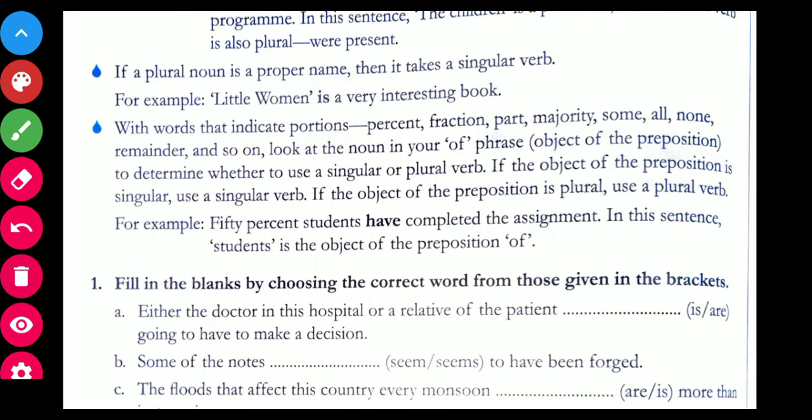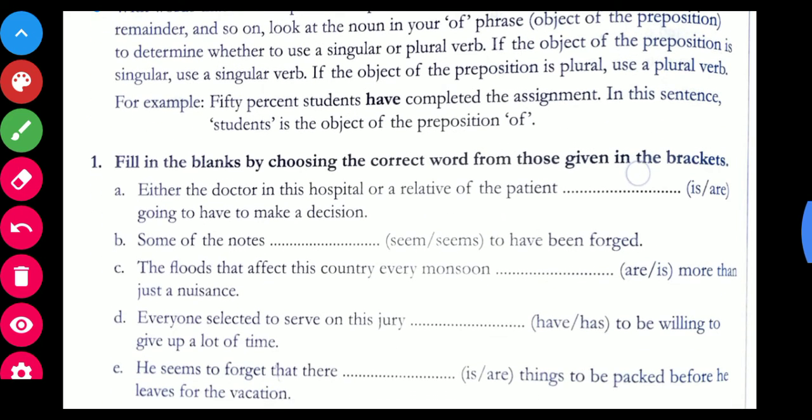Now let us take the first exercise. Fill in the blanks by choosing the correct word from those given in the brackets. Okay, so over here let us take the first one. A. Either the doctor in this hospital or a relative of the patient dash going to have to make a decision. So either the doctor in the hospital or a relative, दोनों ही singular है, that is why is.